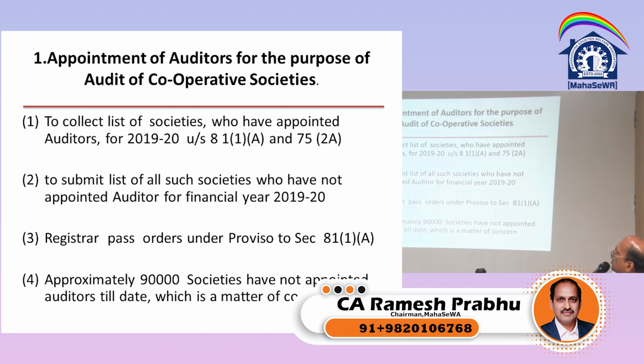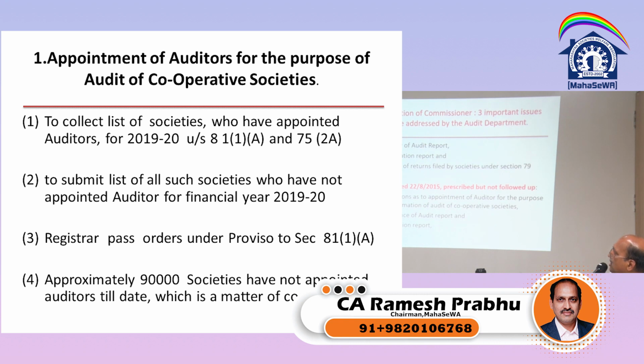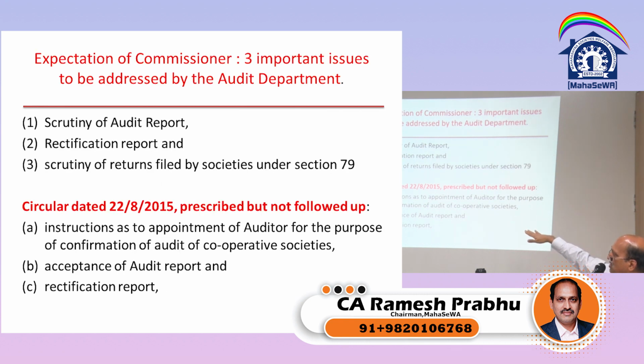So what does he have to do? As I said, in the scrutiny there are three things he needs to look into: instruction regarding appointment of auditor, acceptance of the audit report, and the rectification report. When I say acceptance of the audit report, it means compliance, completion of the audit, whether that has been done or not. How many societies are still pending for the audit?